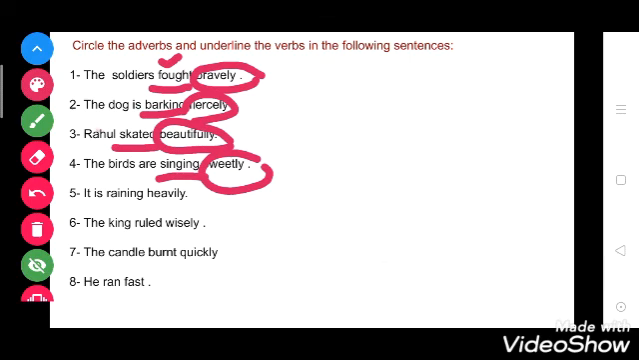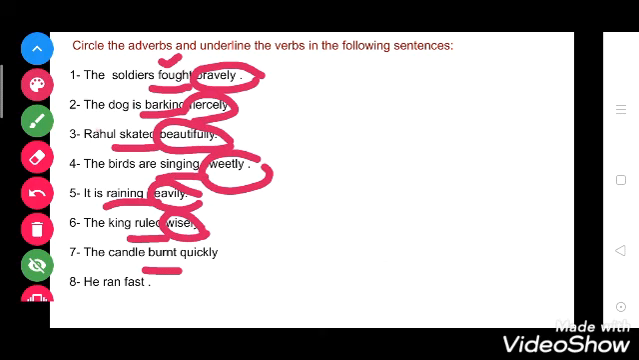Now see the fifth. It is raining heavily. So here raining is a verb and heavily is an adverb. Now see the sixth. The king ruled wisely. So here ruled is a verb and wisely is an adverb. Now see the seventh. The candle burned quickly. So burned is a verb and quickly is an adverb.